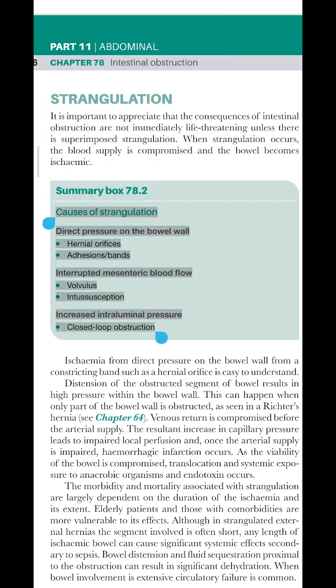Causes of strangulation. Direct pressure on the bowel wall: hernial orifices, adhesions, bands. Interrupted mesenteric blood flow: volvulus, intussusception. Increased intraluminal pressure: closed loop obstruction.